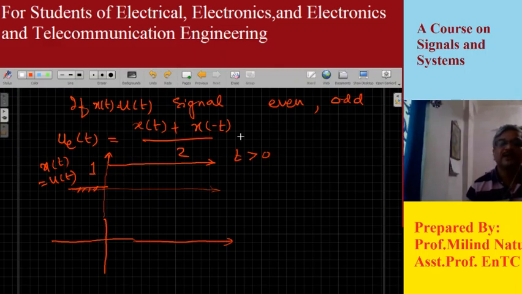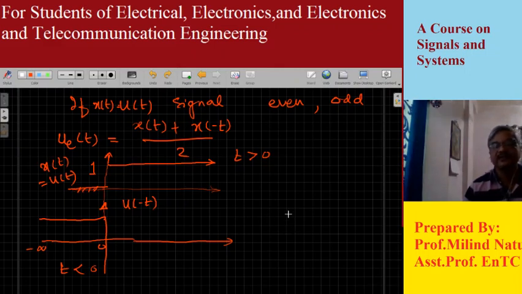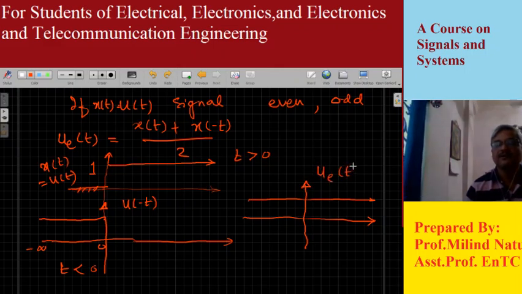But when I am interested in plotting u of minus t, it is a negative side signal and it exists only at the negative intervals of time. So time varying from 0 to minus infinity, this signal exists. So for t less than 0, this signal exists. Therefore, if we add these two signals, we get a signal something like this, and it exists for all time. So this is my even part of u of t.